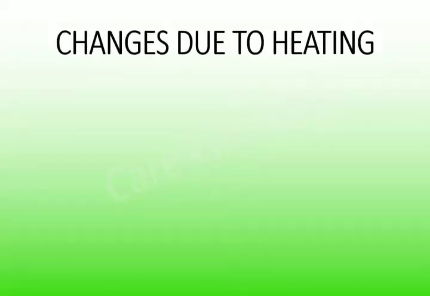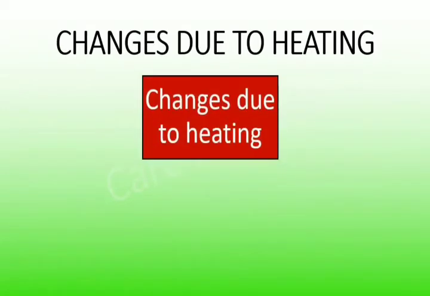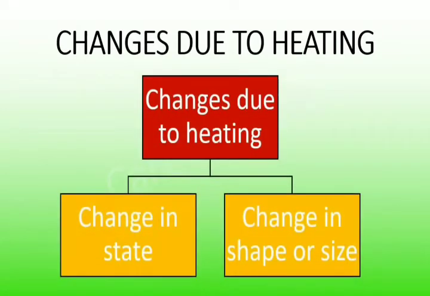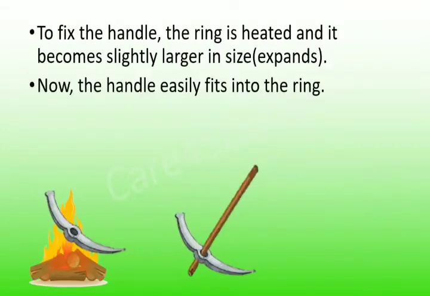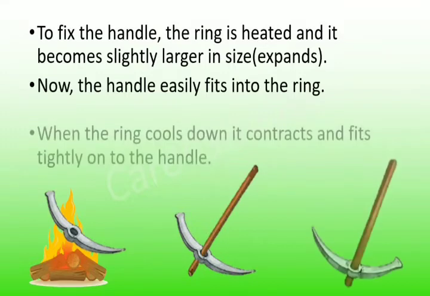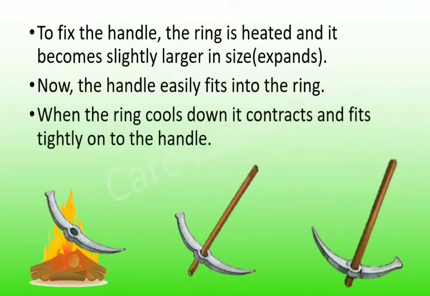Now let us consider what the changes due to heating are. Due to heating, there are two changes: change in state, and change in shape or size. To fix the handle, the ring is heated and it becomes slightly larger, meaning it expands. Now the handle easily fits into the ring. When the ring cools, it contracts and fits tightly on the handle.